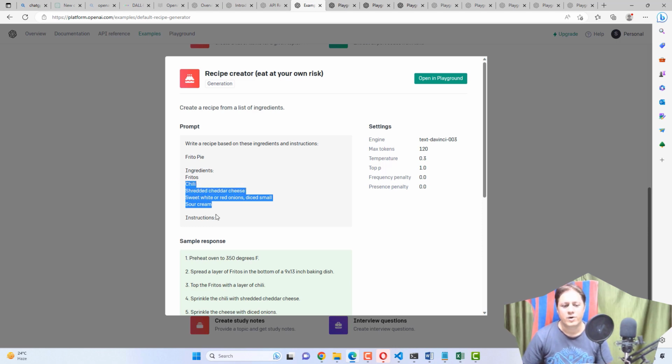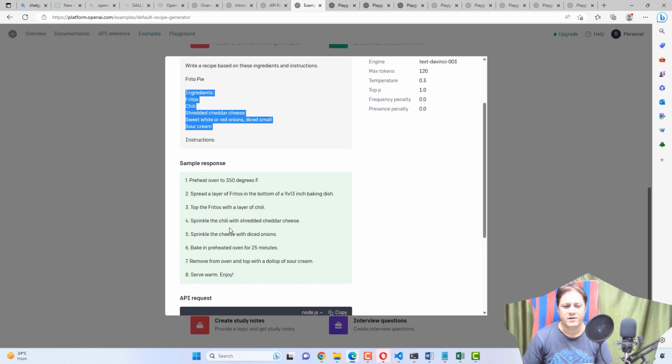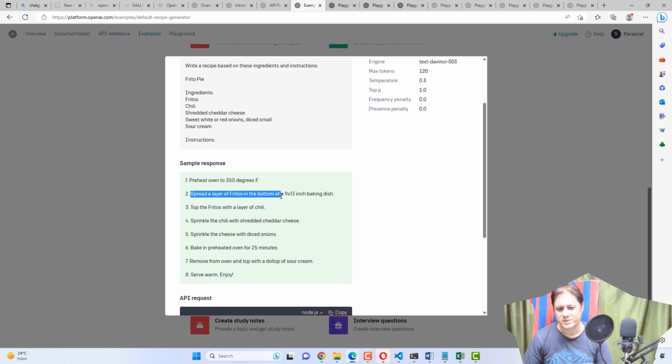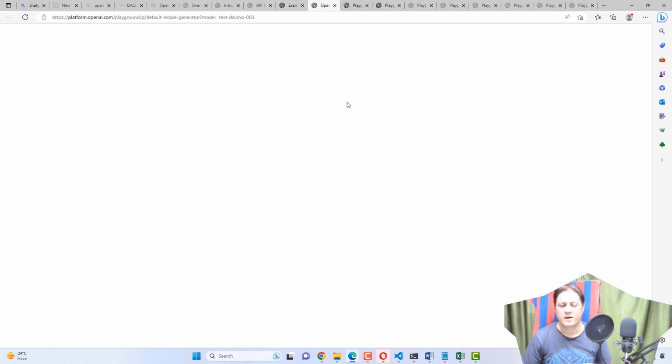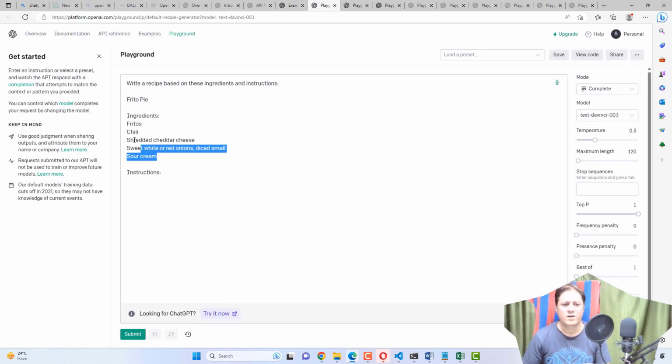You are providing these inputs and expecting, and as soon as you say instruction and send the information, it will respond with these steps, what to do, how many degrees you need to use the oven, and whatever information. It is even telling how big a baking dish you need to use, how much time you need to bake it, something like that. So this is not an Indian dish, by the way. If you want, we can create our own dish, whatever, like let's say